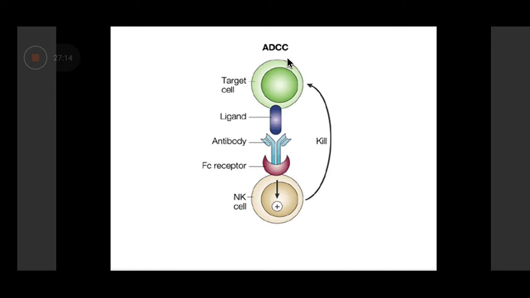In case of MHC1, it was direct killing. It was sensing the presence of MHC1. If it was finding MHC1, it was not killing it. If it was not finding MHC1, then it was killing. So that was the decision. If nothing else was required, here you require the antibody to be able to kill the abnormal cells. So this is referred to as ADCC, or antibody-dependent cell cytotoxicity.